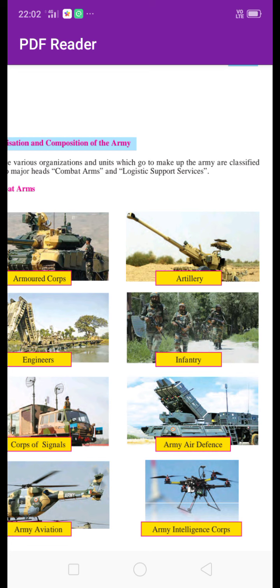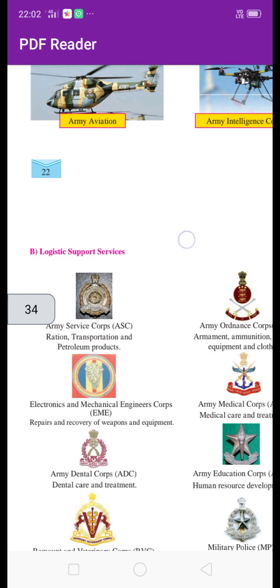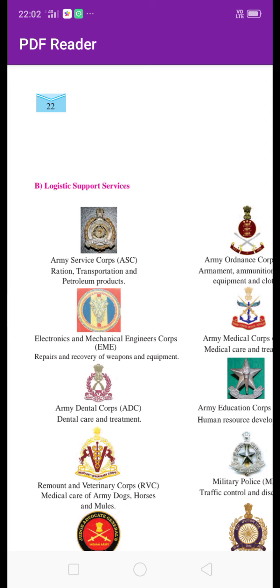Then next part, logistic support services. Logistic means supply, maintenance and transportation of equipment, facilities, procurement and purchasing department. These are included in the logistic support services, the different units or organizations related to the Indian Army.